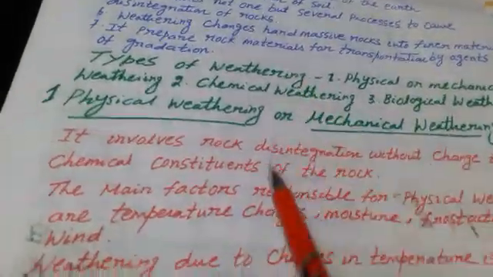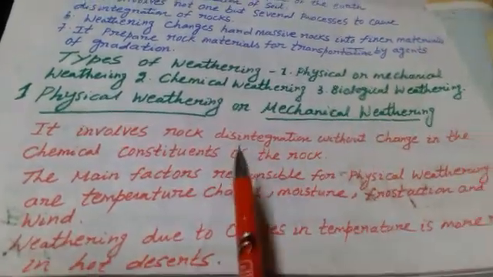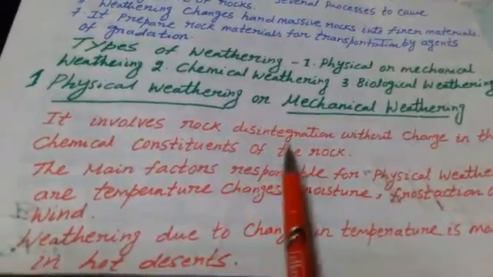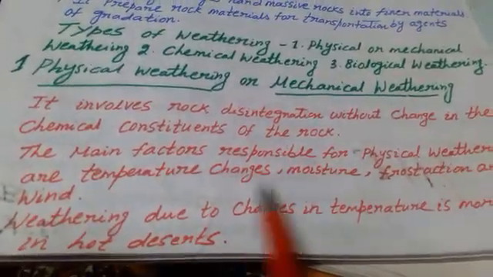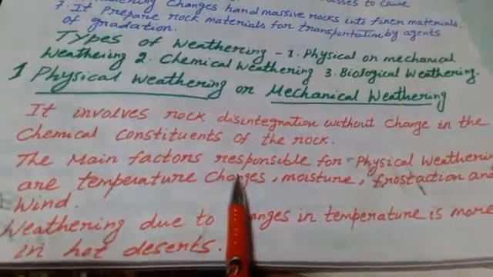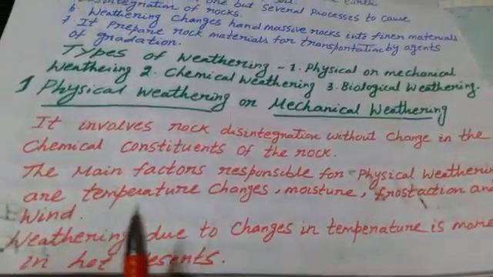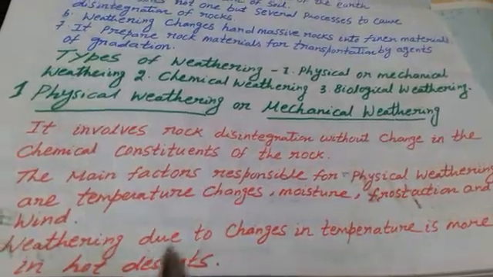So what are the few points about mechanical or physical weathering? It does disintegration without change in the chemical composition of rock. The main factors responsible for physical weathering are temperature changes, moisture, frost action and wind. And weathering due to changes in temperature is more rapid in which area?